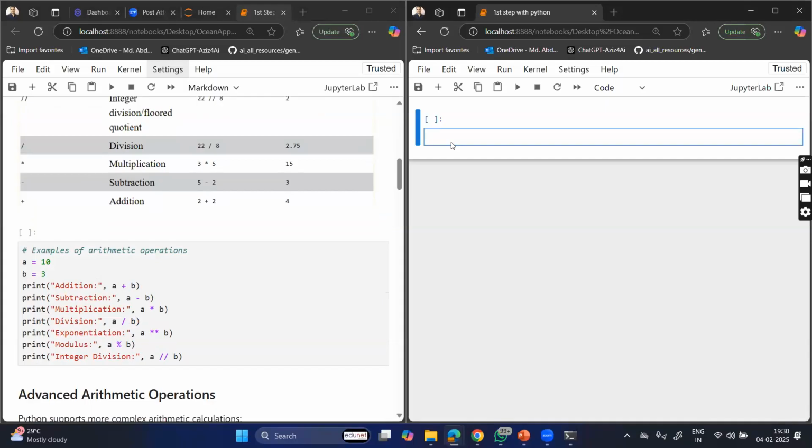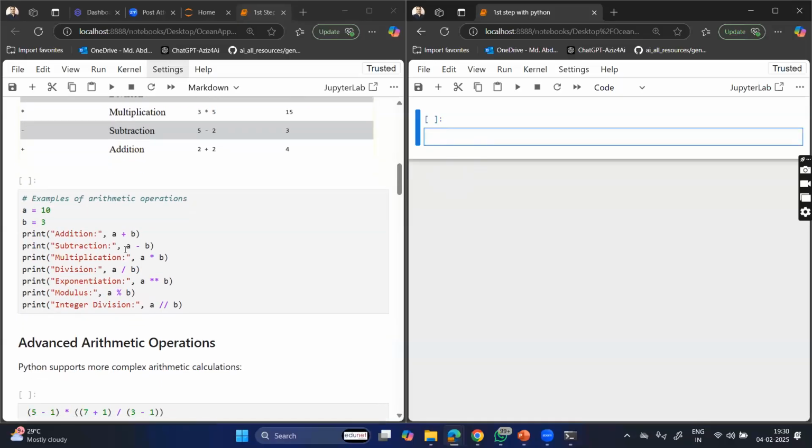Here I have taken two variables, a is equal to 10 and all, right? And I'm working on it, like addition, subtraction, and all. It is totally trivial. I'm not going to type it here. Whatever things I can type, I will type, and the remaining things I will just tell you, so listen. Like it is an addition, subtraction, right? And a single slash is a normal division.